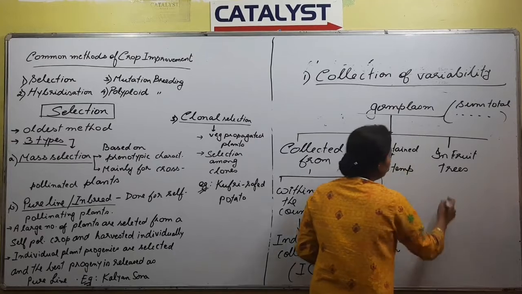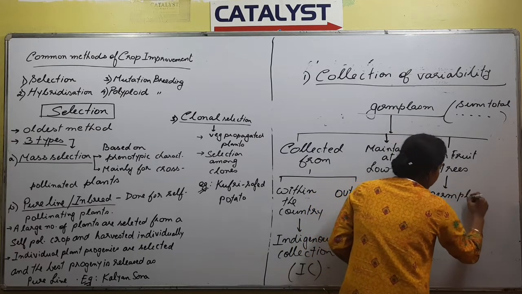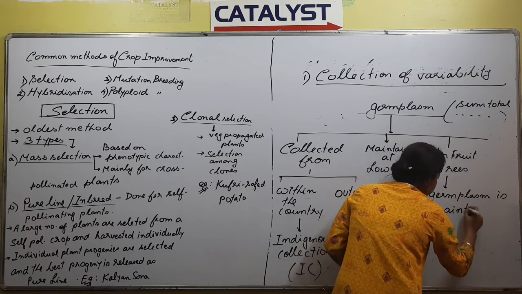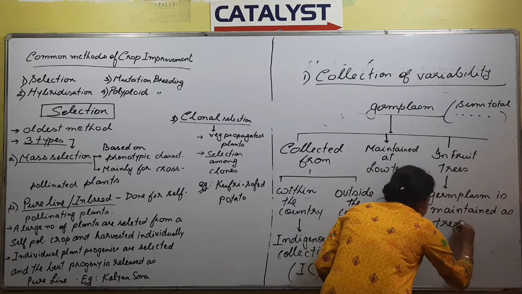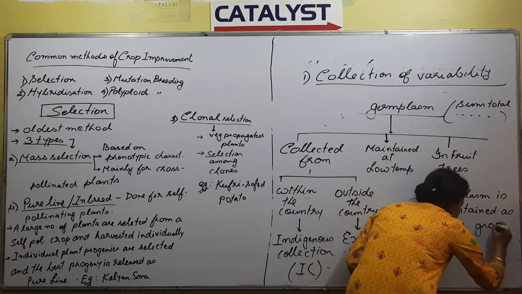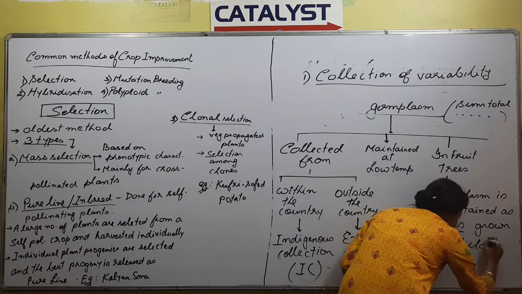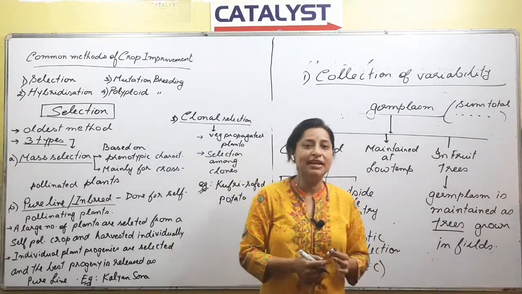So in case of fruit trees, germ plasm is maintained as trees grown in fields. So kisuman okol je ami low temperature ba seed bank ote je seed bilak thoi dim, not